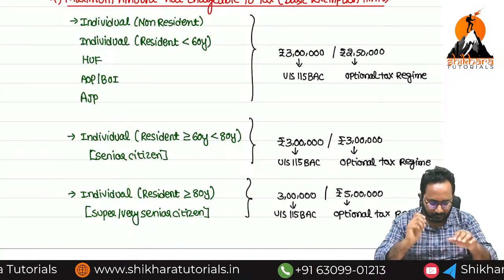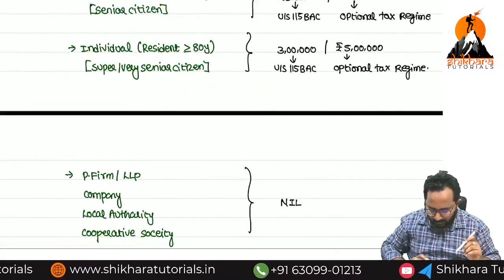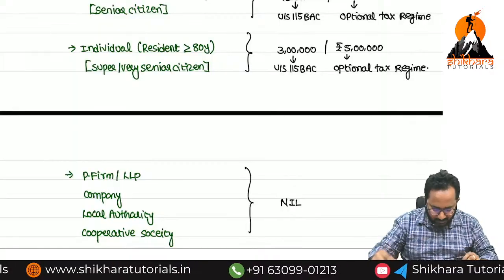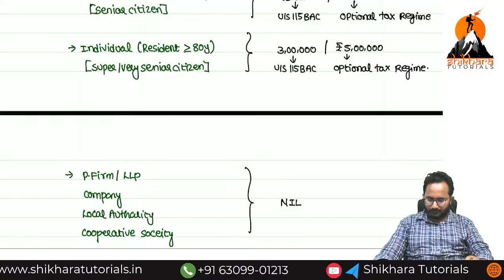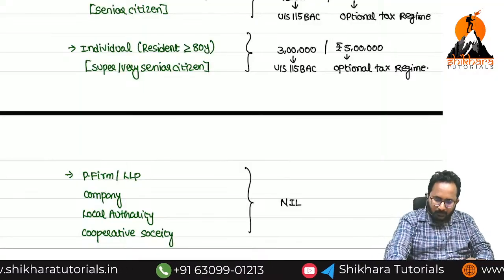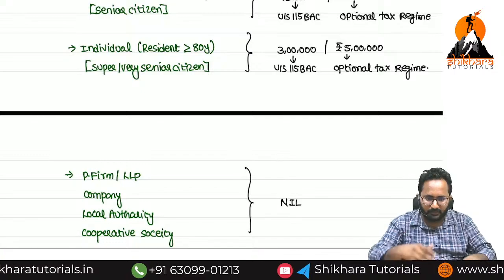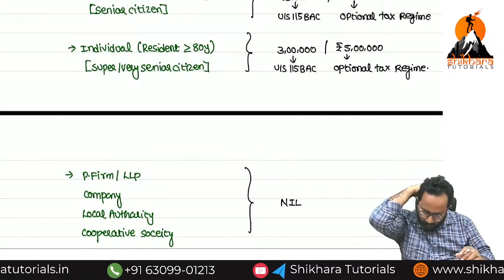Yes, ma'am. The last one also you can write down. Firm, LLP, company, local authority, cooperative society. If it is written, please let me know. Then we can proceed one by one, ma'am.